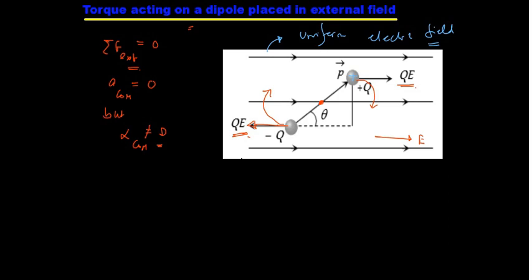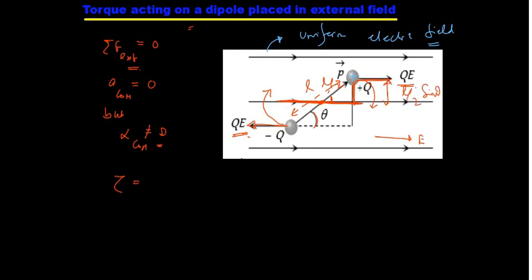So see, if I take this dipole length to be L, then if this is theta, this is also theta. So about this point, if I calculate the torque about the midpoint, the torque acting on the dipole will be equal to QE into perpendicular distance. So this is L, so the half length is L by 2, and this length will become L by 2 sine theta.